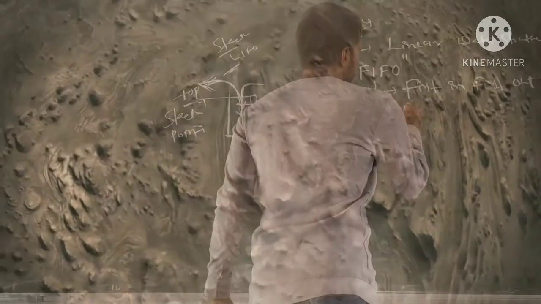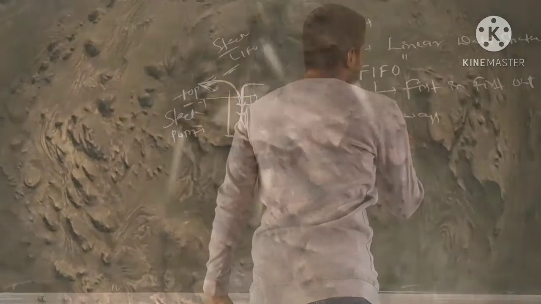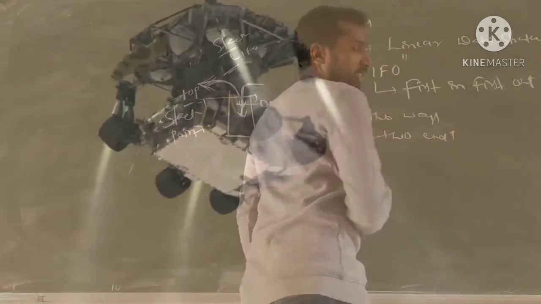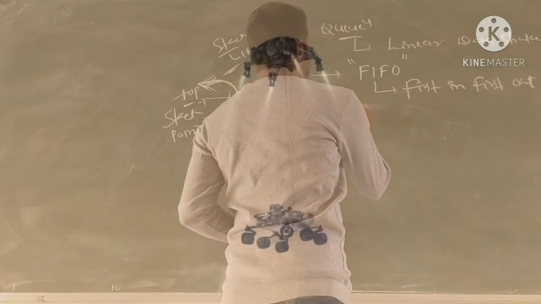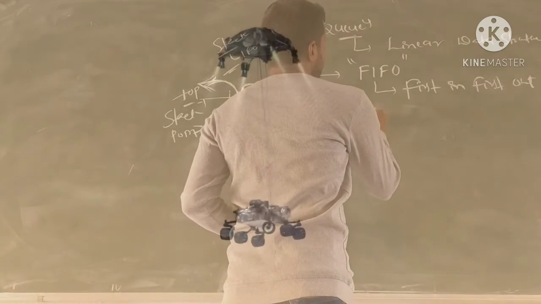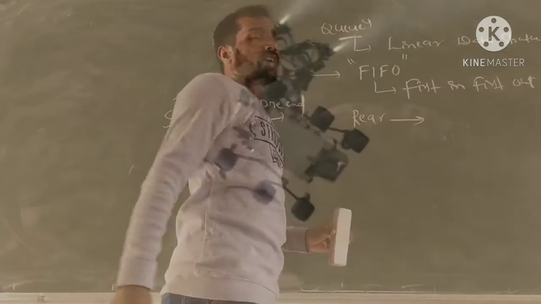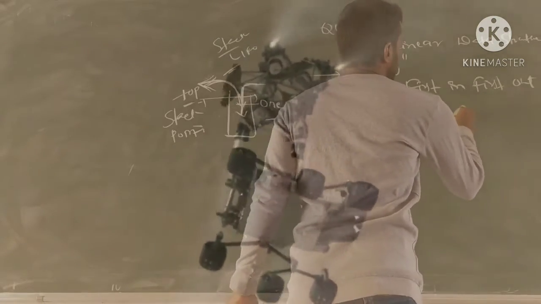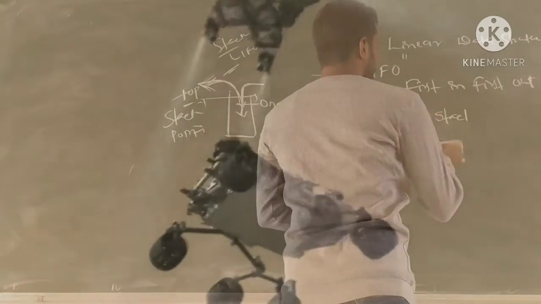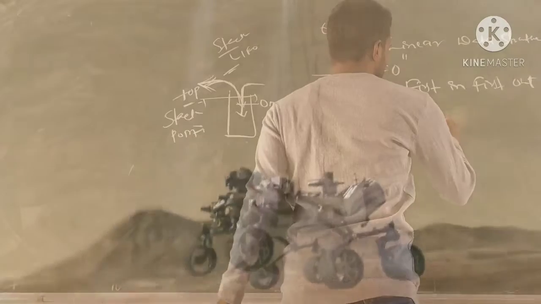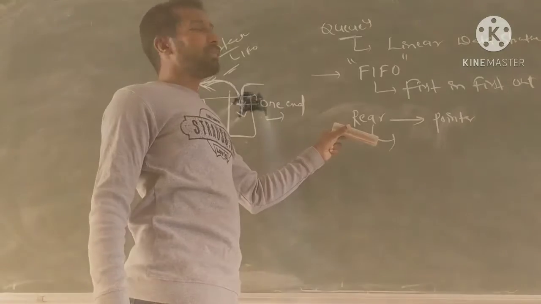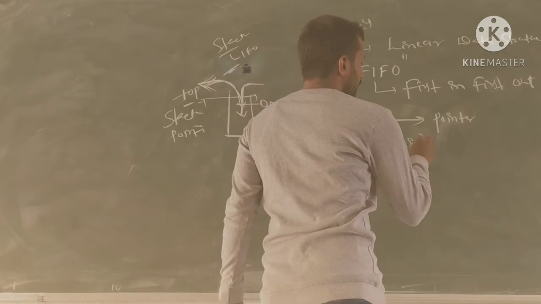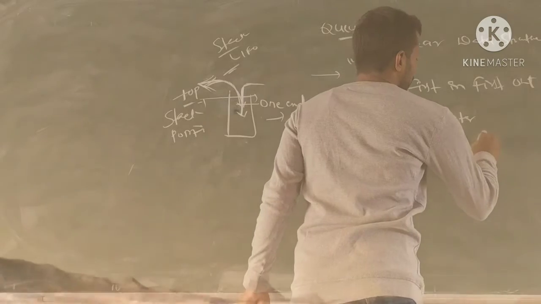Whereas coming to queues, here we have two ways, that is two ends. One end is used to insert the values. Sorry, that is the rear pointer, the queue pointer. The rear pointer is used to insert the elements into the queue.